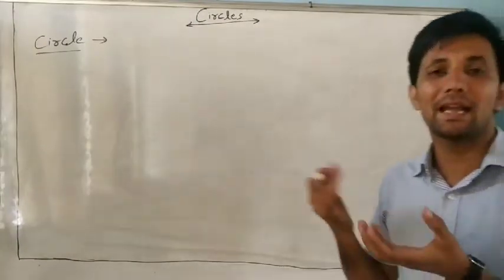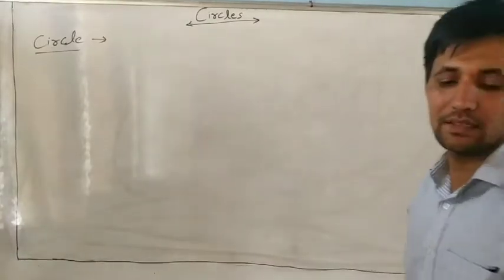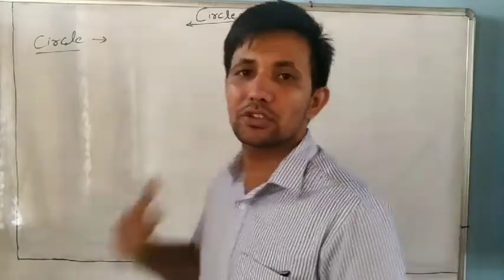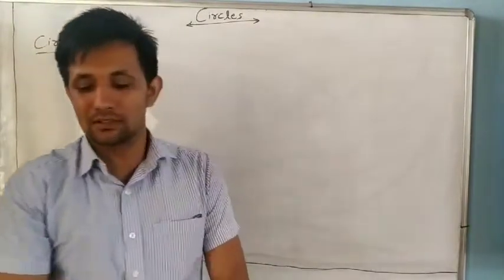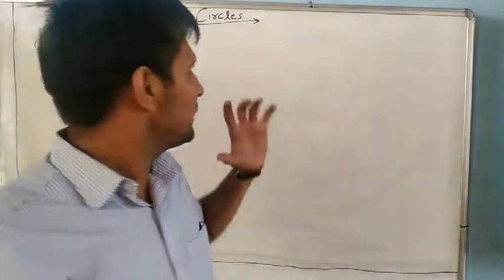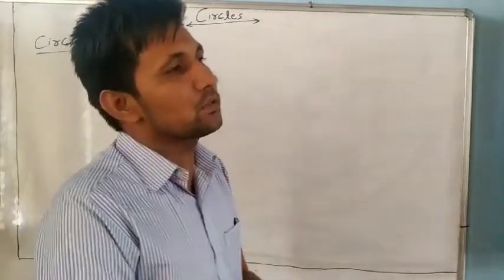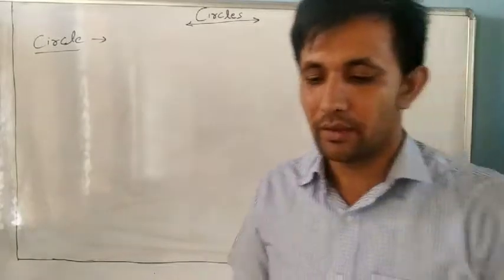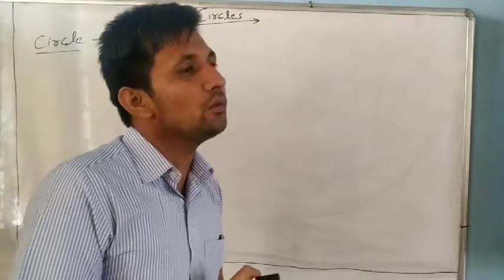Bangles, wheels of the vehicle, these are also circles. Our watch is also a circle. There are many examples of circles. But today we discuss the main definition of a circle.